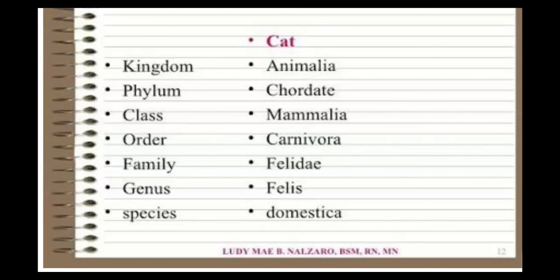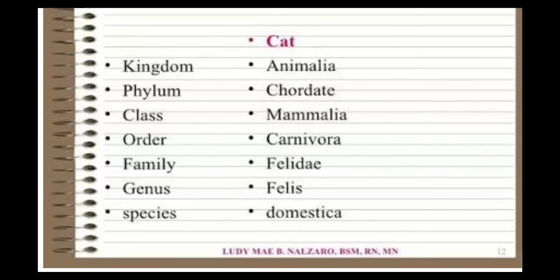Let's learn about a cat. For the cat, the kingdom it belongs to is Animalia, phylum Chordata, class Mammalia, order Carnivora, family Felidae, genus Felis, species domestica. So what will you be calling a cat?